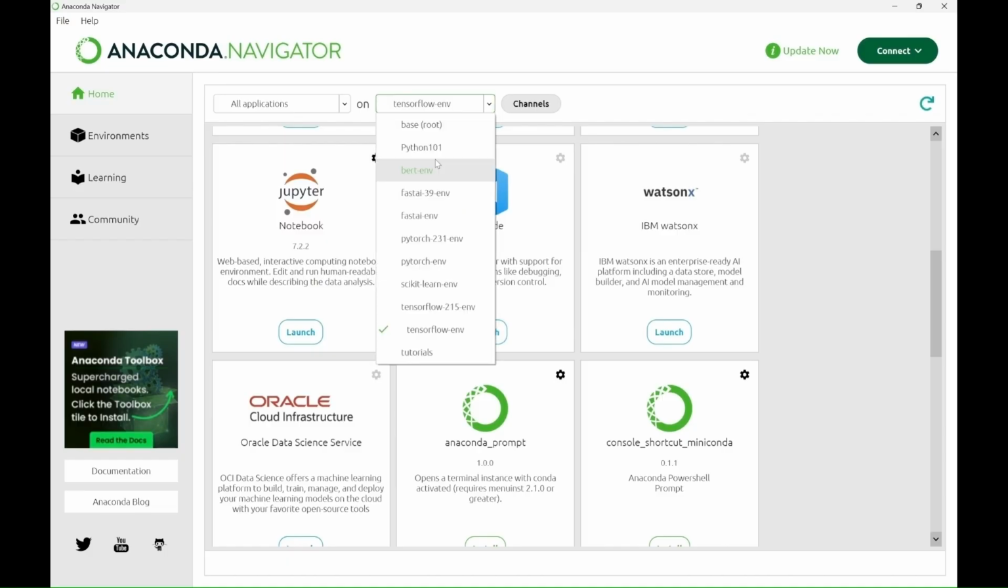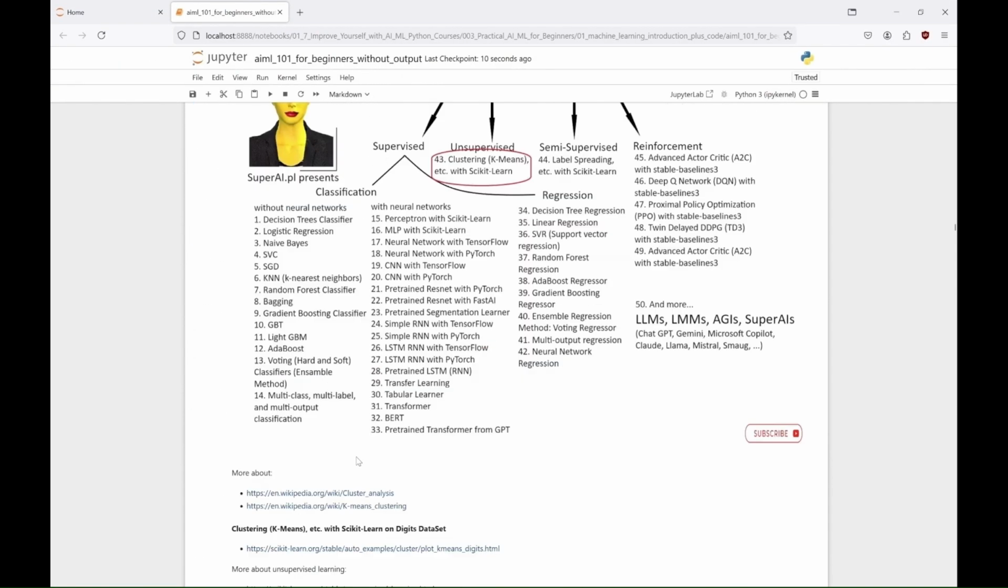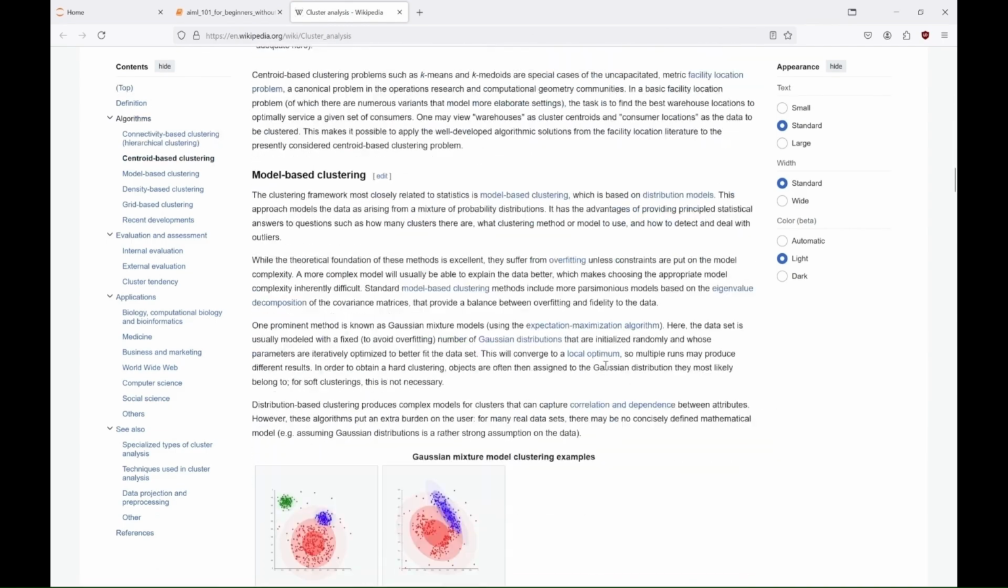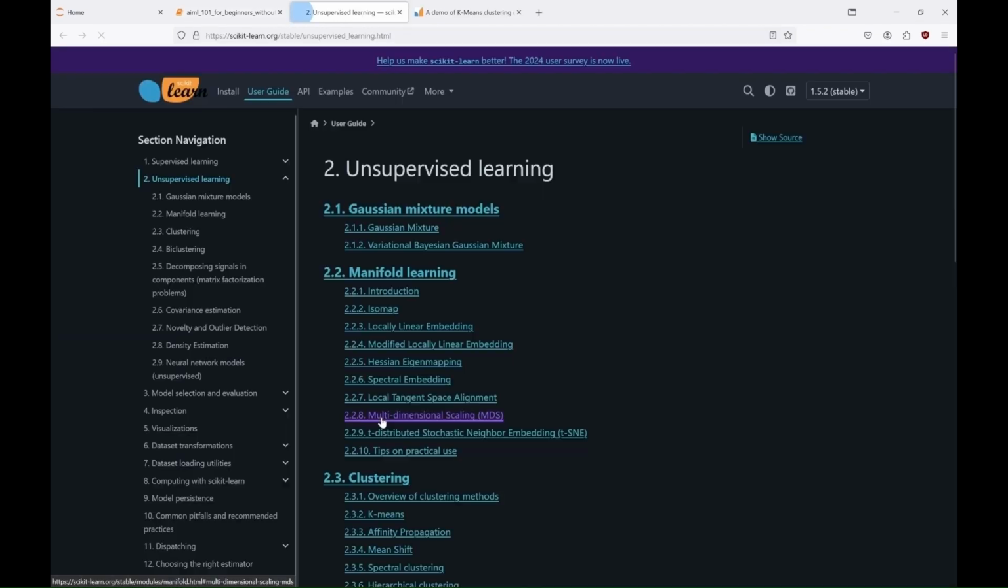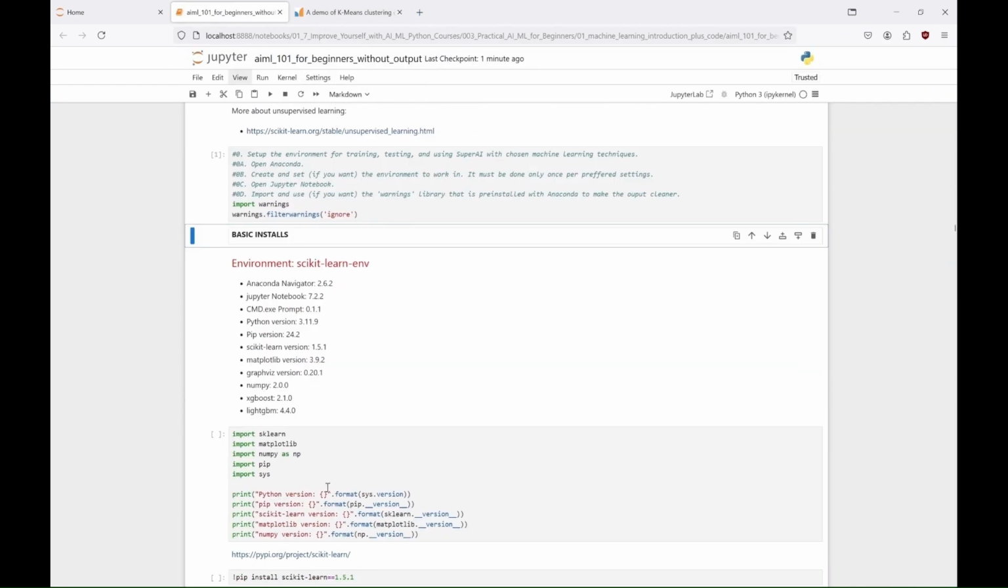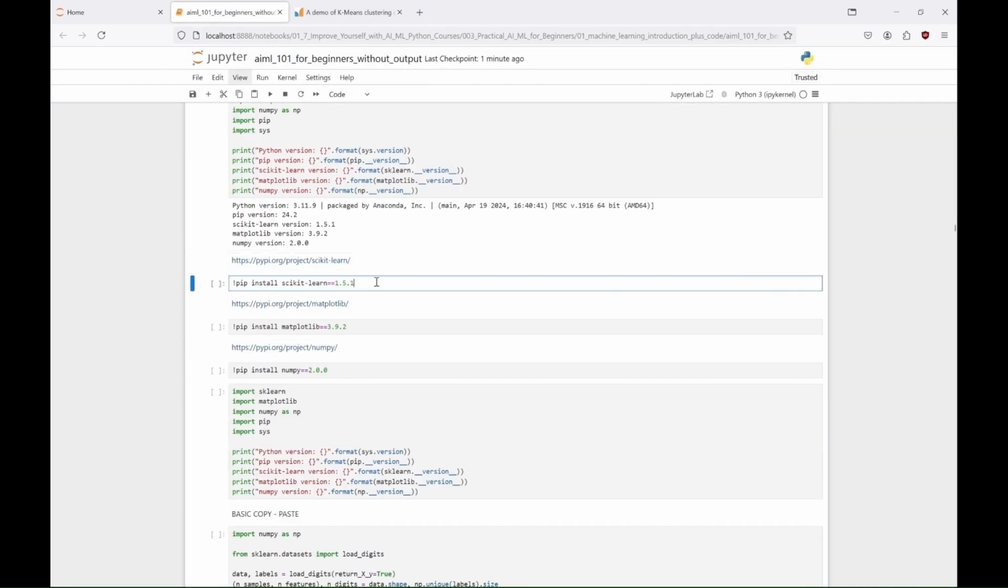We'll use the Scikit-learn environment for both of them. As an example of unsupervised learning, we will use k-means clustering with Scikit-learn on the digits dataset, which consists of images of handwritten digits. Clustering groups similar data points based on their features without prior labels or categories.